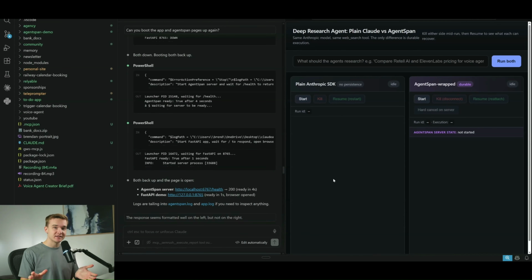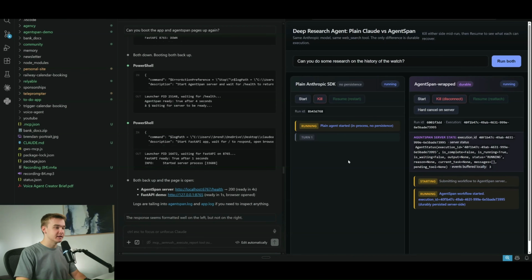But to make it super clear what I'm doing here, I've created a demo through Claude Code, where I'm able to send a research request off, and it is going to do deep research across this agent on the left-hand side and this agent on the right-hand side. I'm going to demonstrate killing both of these agents mid-run and then trying to resume that conversation again to get it to continue working on what it was doing and complete that task. And so if I click run both right here, we'll see both of these agents have now initiated and have gotten started in their process of doing some research on this particular query that I sent through.